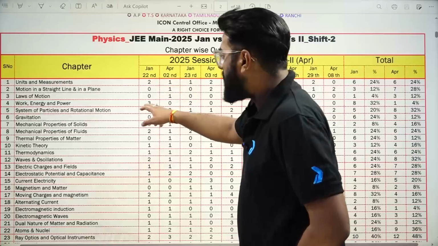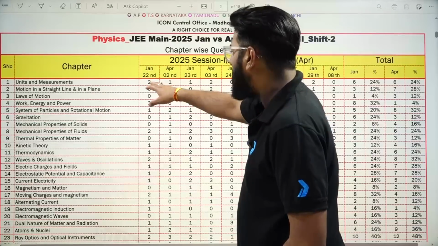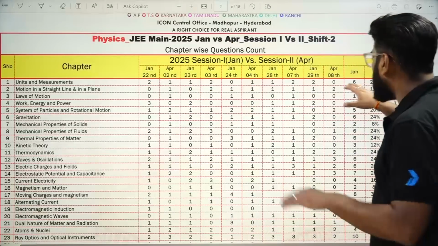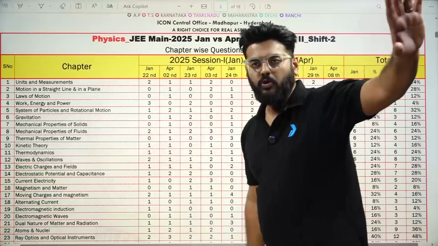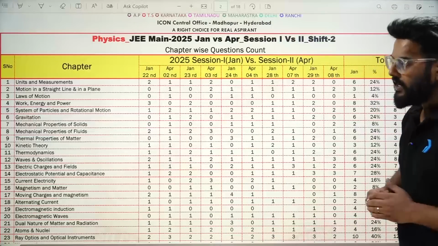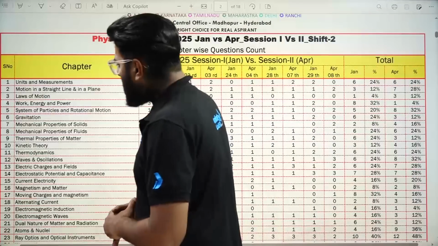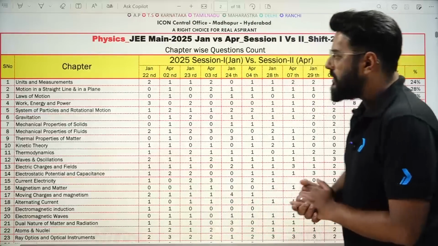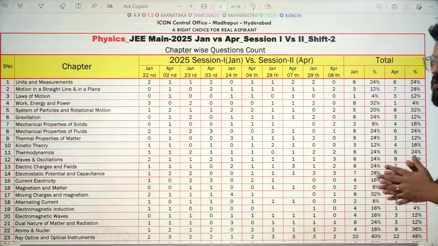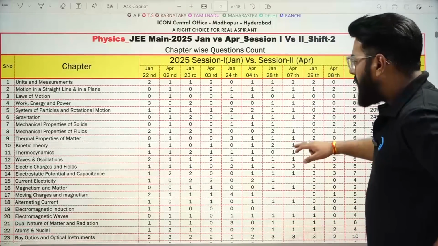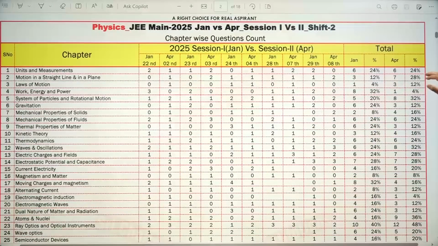In January shift 1, you had, no, sorry, that's from work power energy. Over here, a maximum of 2 questions in total are asked from units and measurement. One can be simply from dimension or error, and 1 question can be from physical measurement, screw gauge and vernier caliper and all, right? And if I look at the weightage, laws of motion weightage has increased. It is important. Then work power energy has reduced, same trend.